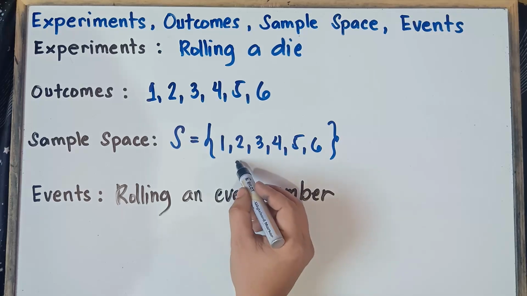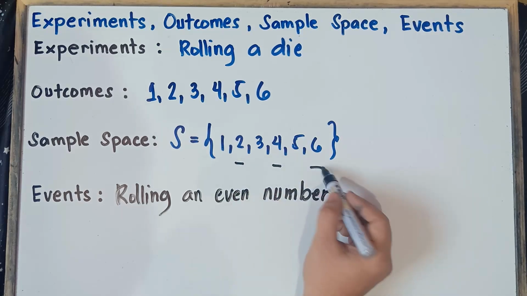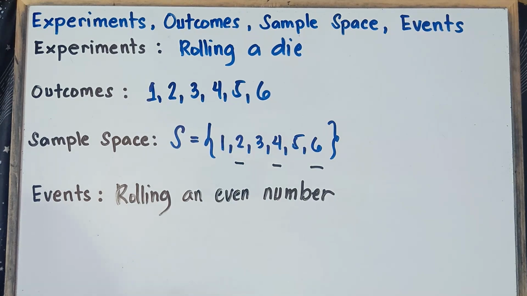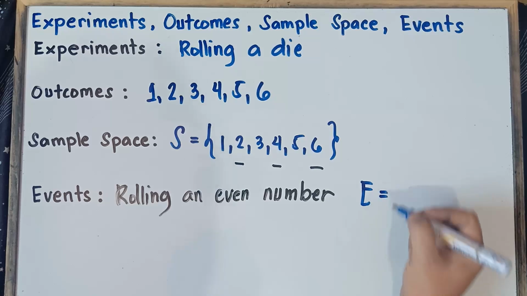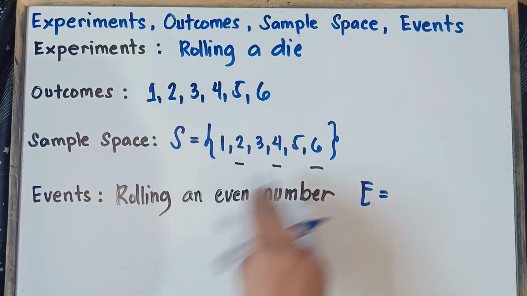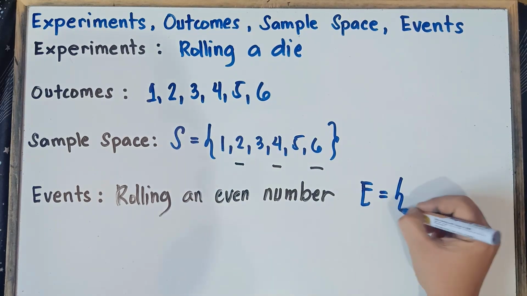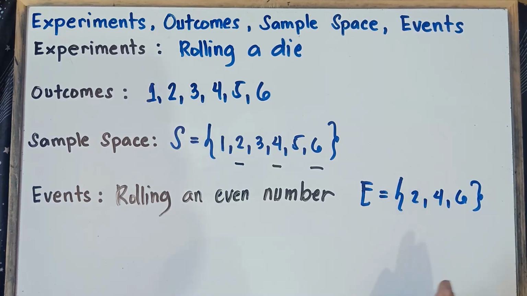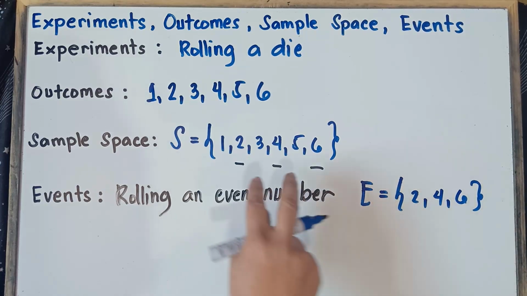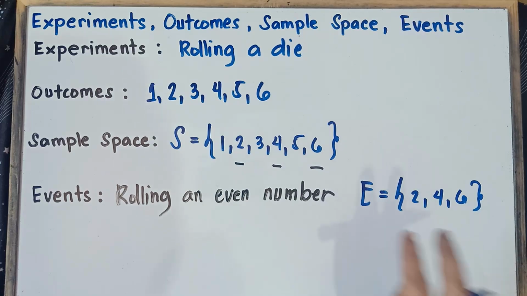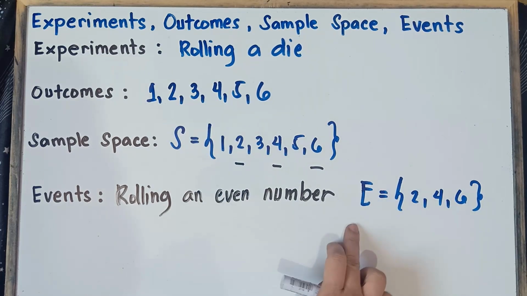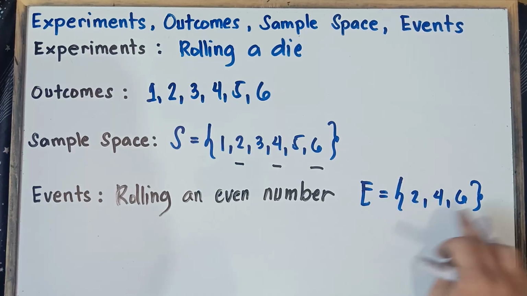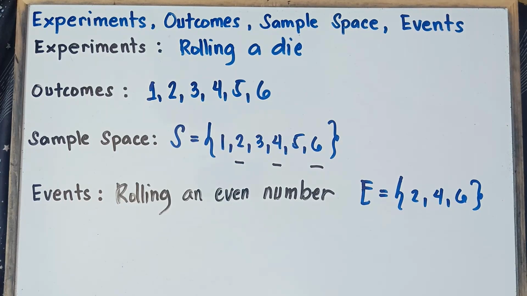So therefore, our answer, we have 2, we have 4, we have 6. So, class, our answer for event is equal to the set of even numbers in this given sample space, that would be 2, 4, and 6. We call this one an event, class, because 2, 4, 6 is just part of the sample space. So our event, rolling an even number, our answer would be 2, 4, and 6. Let's have another example, class. What if the event is rolling?